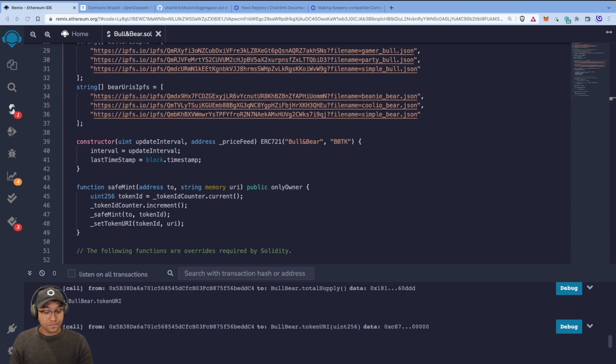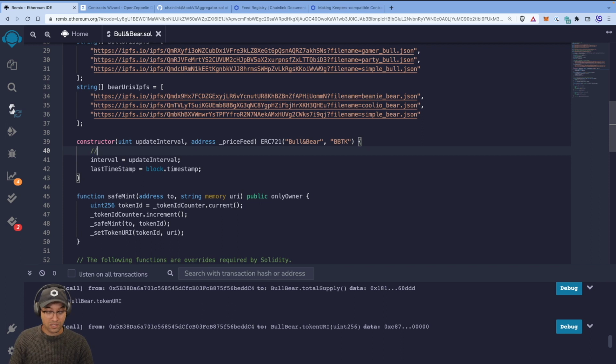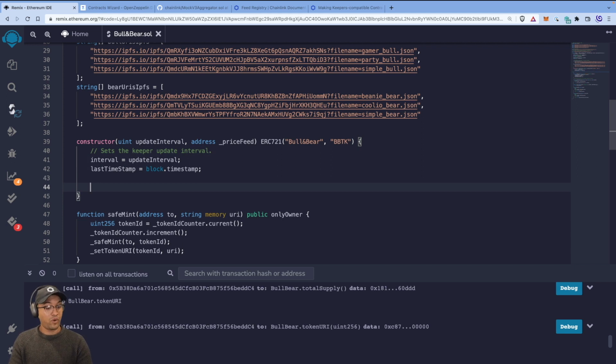Okay, now that that's done, is there anything else that we need to do in the constructor? Yes, there is. Let me comment this so you know what's going on here. I'm going to say this sets the keeper update interval data. And now we're going to do some more setup on construction.